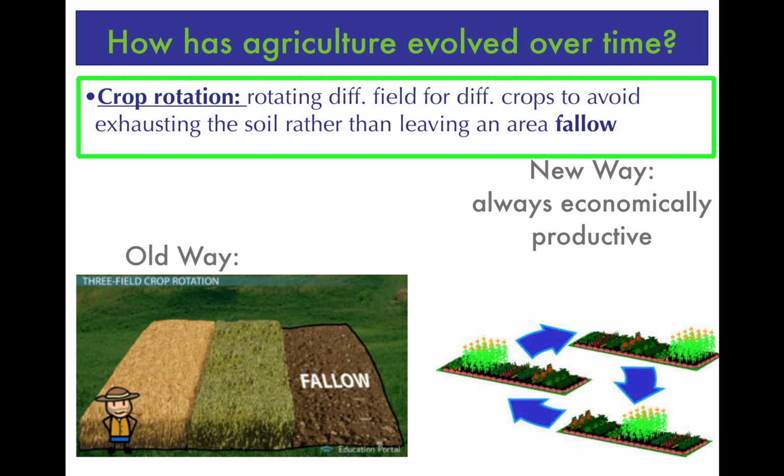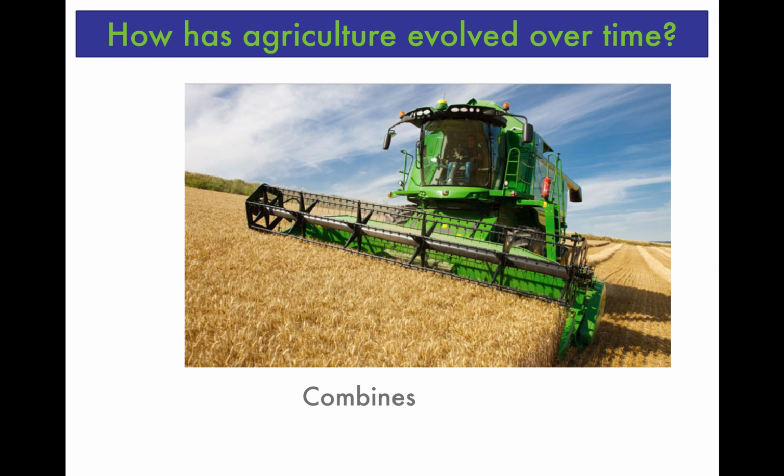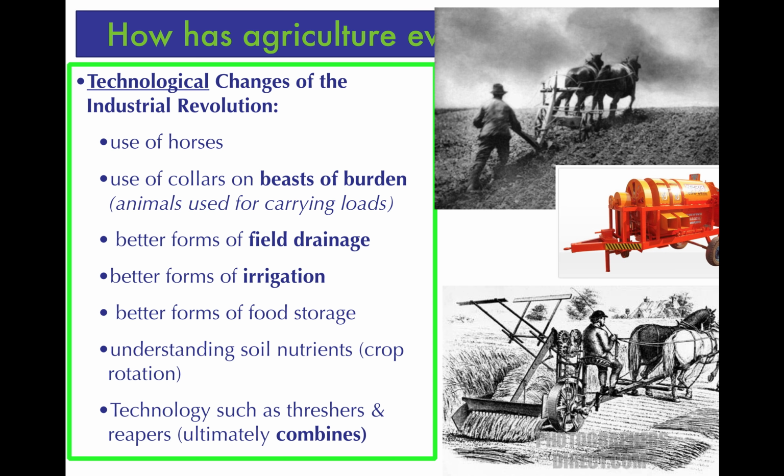Well, as the Industrial Revolution and the Second Agricultural Revolution occur, there's a new, more economically productive way, which is to simply use different crops that interact with the land differently. So you always will have an economically productive crop rotation if you've got 3 different crops that exert different energies and different pressures on the land. Well, then you can constantly have crops being grown and you can constantly use them for profit.